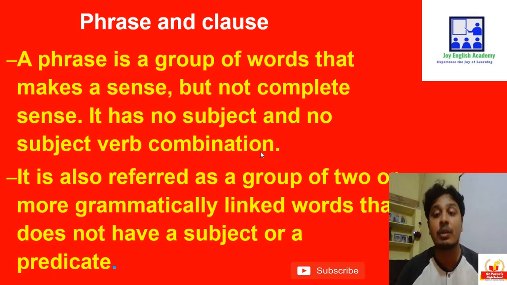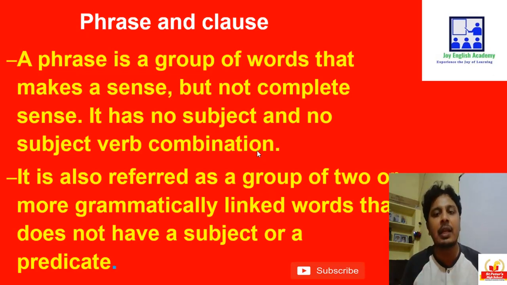A phrase is also referred to as a group of two or three grammatically linked words. Why are we saying grammatically? For example, if I say he, say, in, on, they are also a set of words, but they are not grammatically linked.